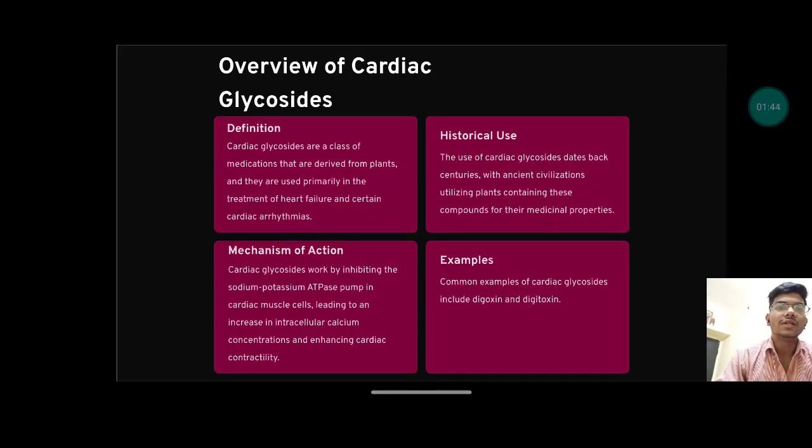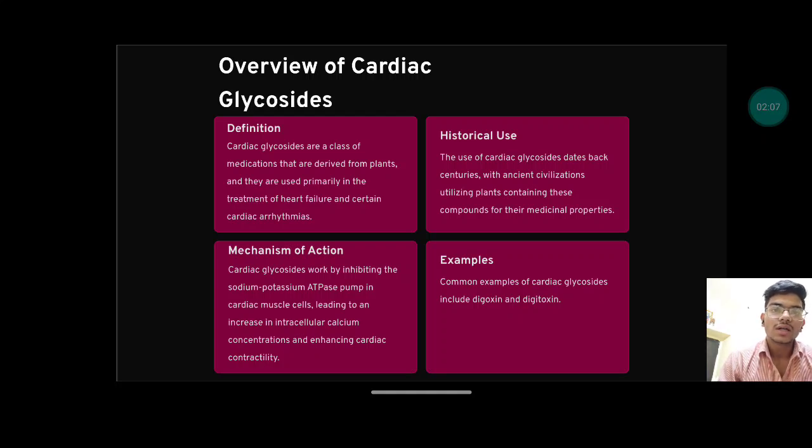The brief overview of cardiac glycosides. The definition: cardiac glycosides are a class of medication that are derived from plants, and they are used primarily in the treatment of heart failure and certain cardiac arrhythmias. They are derived from plants, a natural source, and they are used in heart failure and diseases related to the heart, and we can also treat cardiac arrhythmias with them.